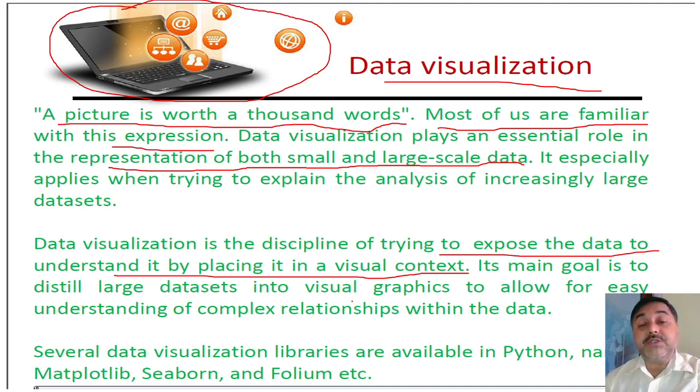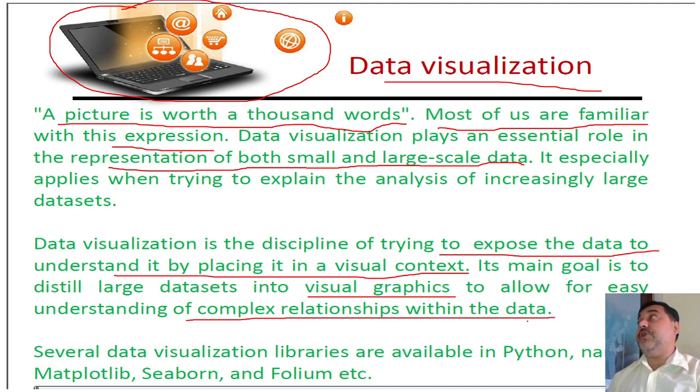Visual context means visual graphics is required because we are doing it in a machine. In our machine, we can understand that different types of complex relationships are going to grow or build up. Based on this complex relationship that is going to build up, we find that we are arranging them in the formation of a picture.